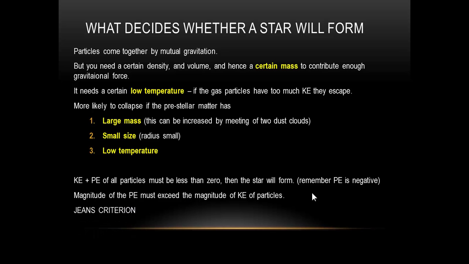So the Jeans criterion is this. If the mass is greater than MJ, the Jeans mass, then the star will form. And this Jeans mass, MJ, is given by this equation: 3 times k, the Boltzmann constant, times the temperature, times the radius of the mass, divided by 2GM, where M is the mass.